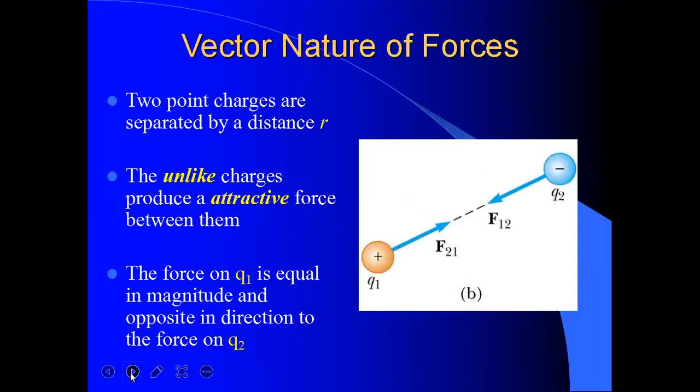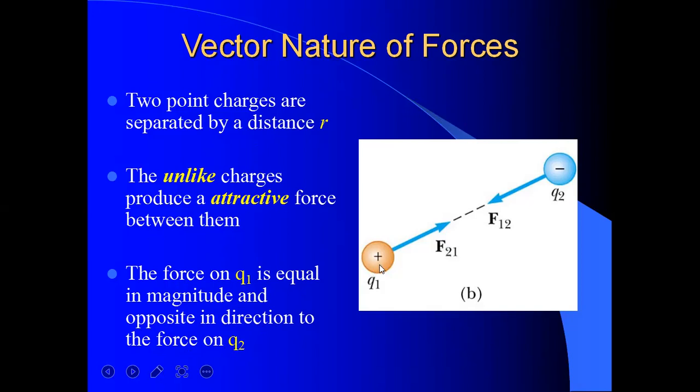Another vector nature, for opposite charges: if you take two point charges separated by a distance r, the unlike charges produce an attractive force between them. The force on Q1 is equal in magnitude and opposite in direction to the force on Q2.